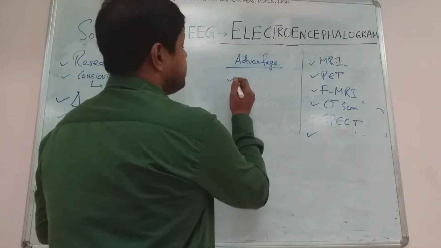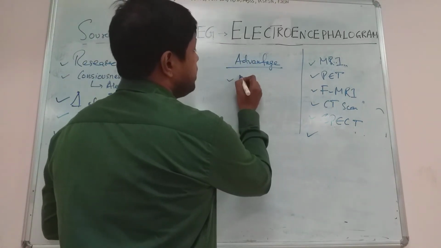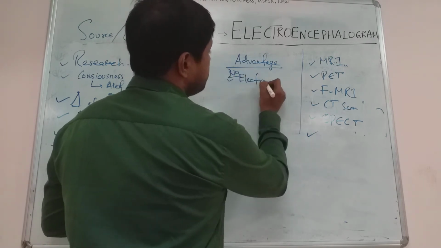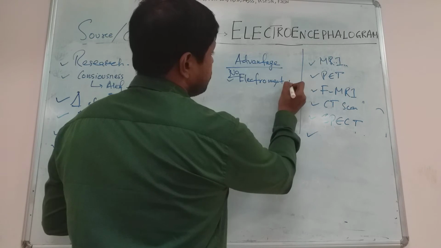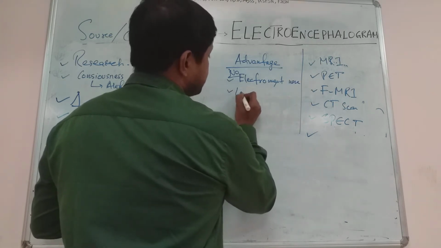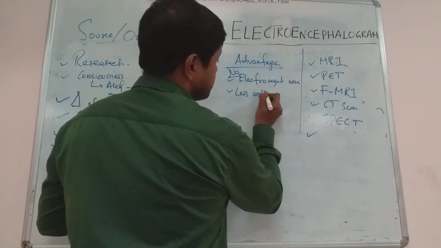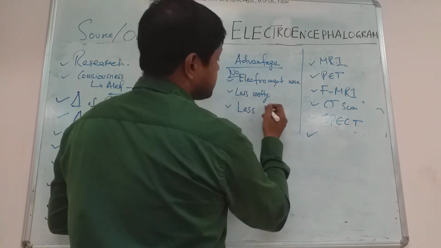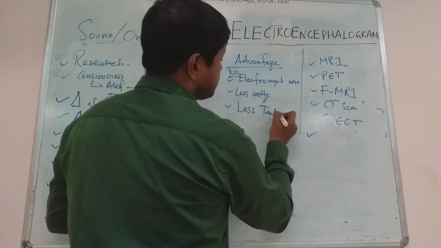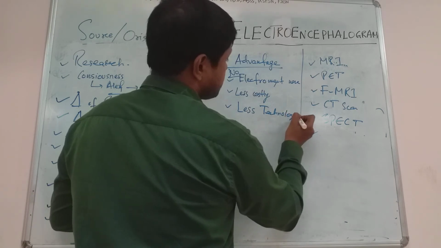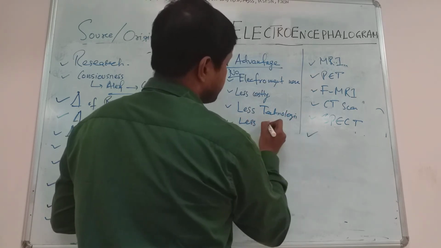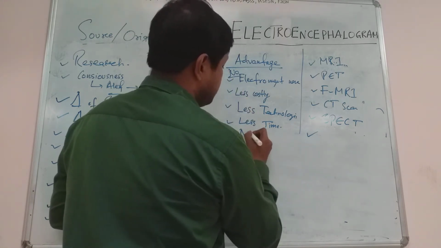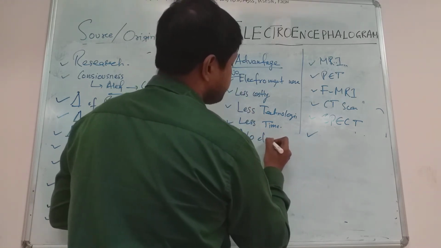Number one is that it does not need any electromagnetic wave. It is less costly, needs less technological effort, less time, and there is no claustrophobia.